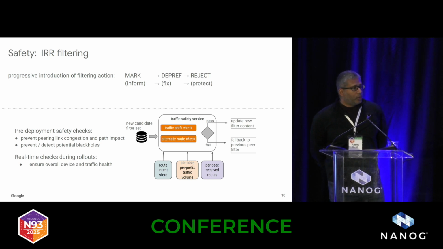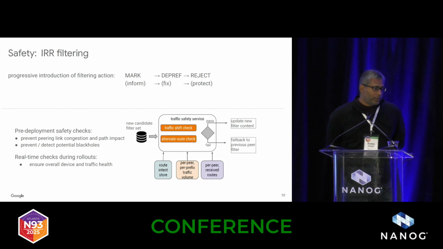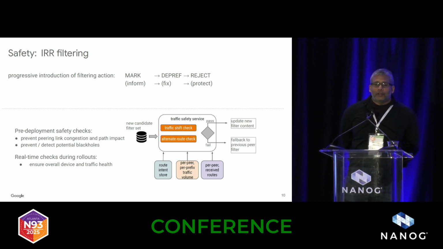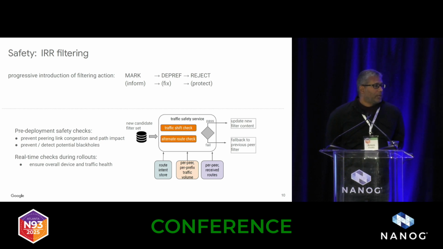We updated our peering portal to communicate this to our peers. Then instead of going straight to rejecting the invalid routes, we went to depref mode, which has the intended effect of basically moving traffic off of direct paths onto maybe indirect or transit paths, in the hopes that it would spur operators to notice and then fix their IRR data, so that we improved the overall quality of the IRR in the process. I would say we had some success, but probably modest in this effort.